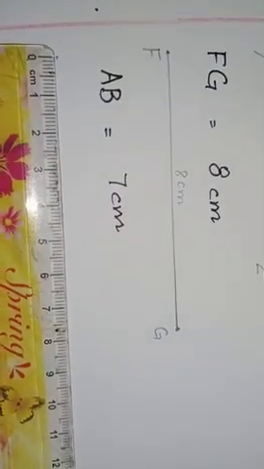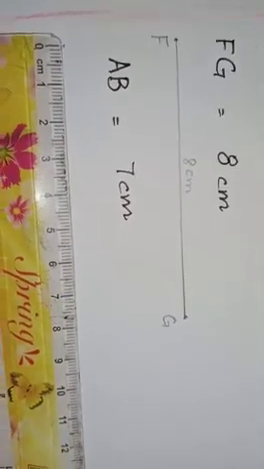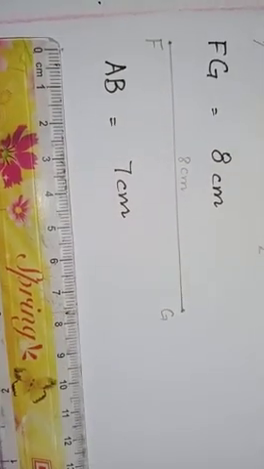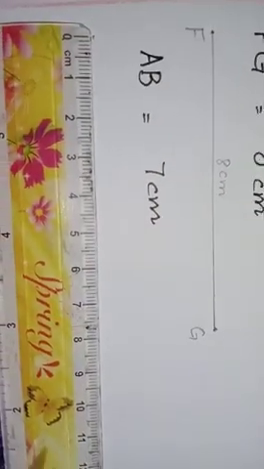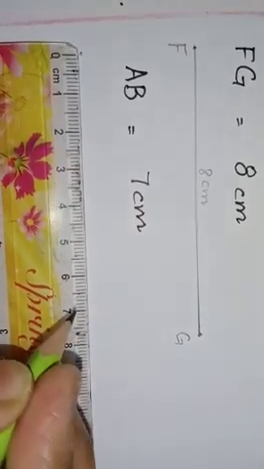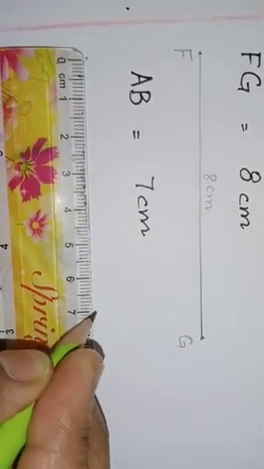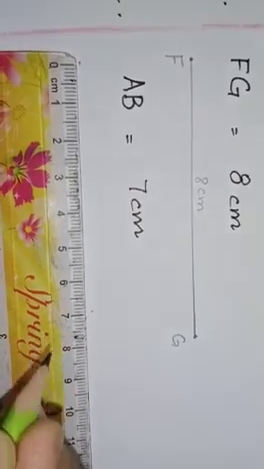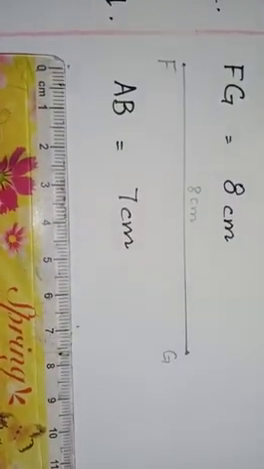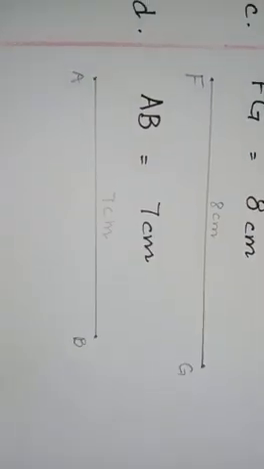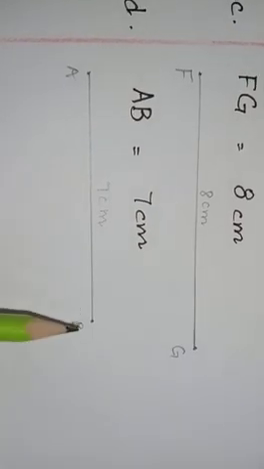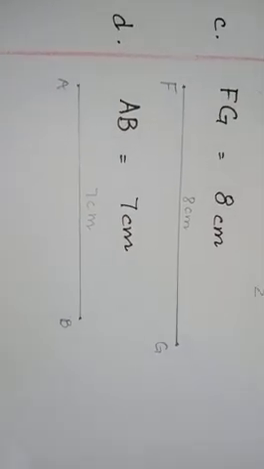Now mark the second point at 7 centimeter. Look at this, it's point B. Now we will join these two points with the help of the scale. Now it is line segment AB which is 7 centimeter. I hope you understand how to draw line segments of the given lengths with the help of a scale.